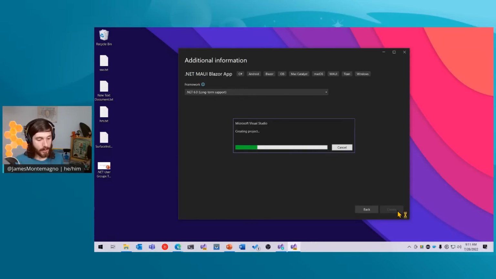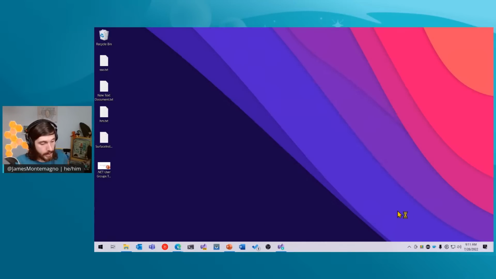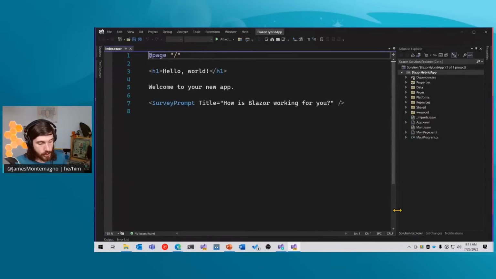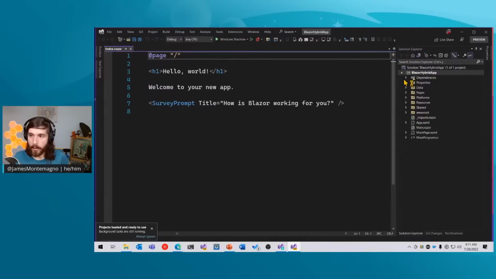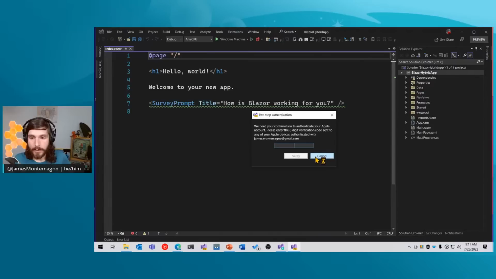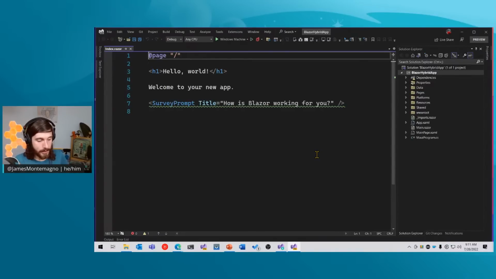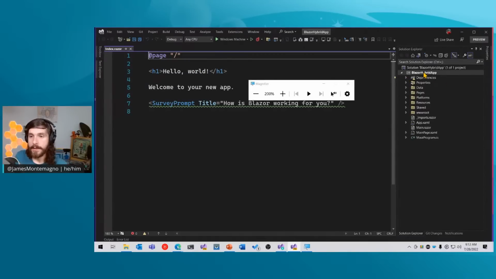So what this is going to do is create my project. And what it's going to show us is something that might look similar to Blazor applications if you're coming from that world, and might also look a little bit similar for .NET MAUI if you've tried that out at all. But I want to walk through the infrastructure and environment here for a Blazor hybrid application. So I'm going to zoom in over here, and what I want to show you is that there is a single project and single solution for this application.